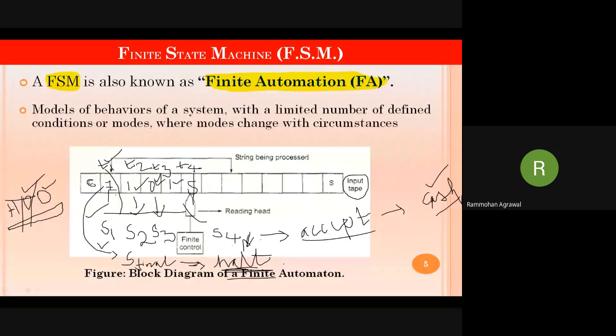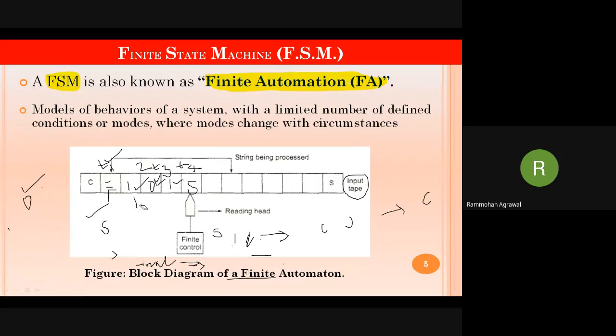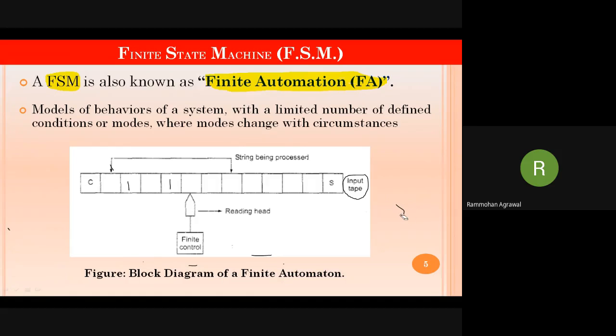It doesn't remember anything, because in this diagram, you have seen that there is no such concept called memory over here. Can you see that any memory has been written over here? No. So this system doesn't have any type of memory. That is one of the very big drawbacks of finite automata. That's why we have designed more powerful machines other than FSM. This doesn't mean that this system is a total waste. No. We are using this system in multiple ways.